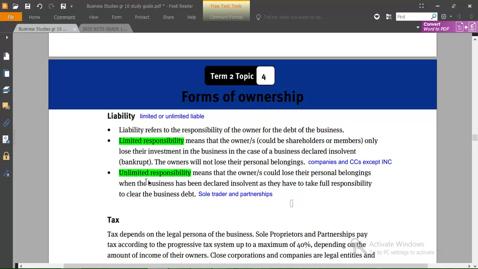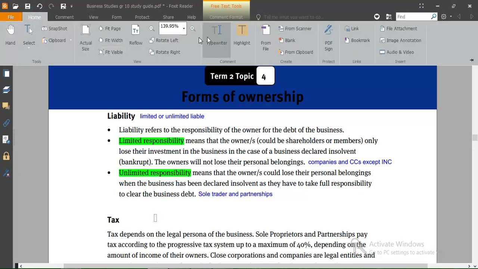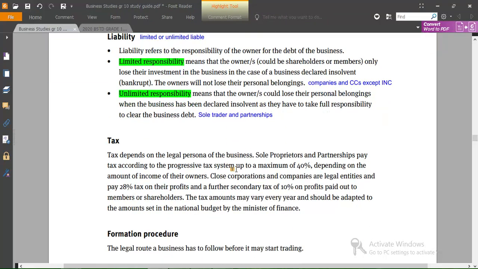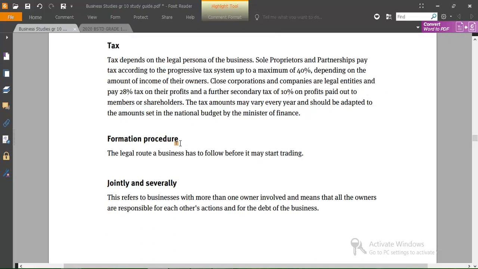Remember that, right? That's another terminology that you might need to know. Also, for formation procedures or legal formalities, sole proprietors and partnerships do not have legal formalities. You can start them easily without registering them. But companies have legal procedures for formation. You need to follow the procedure to form them.